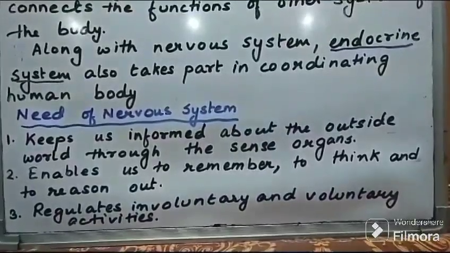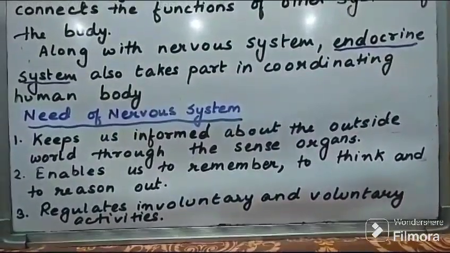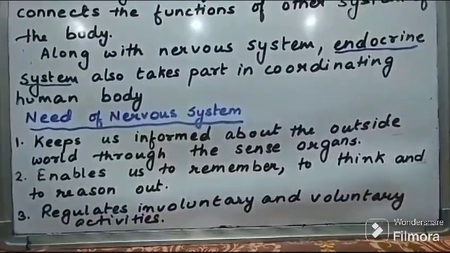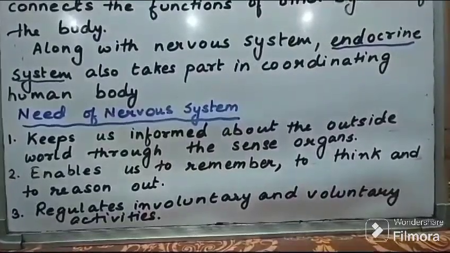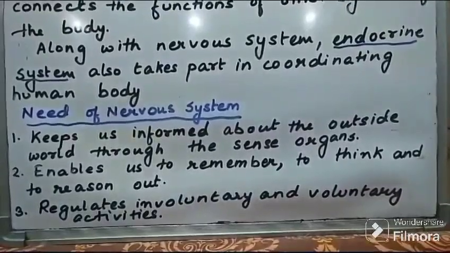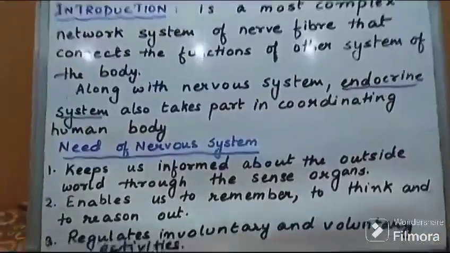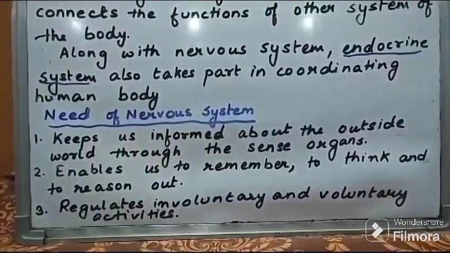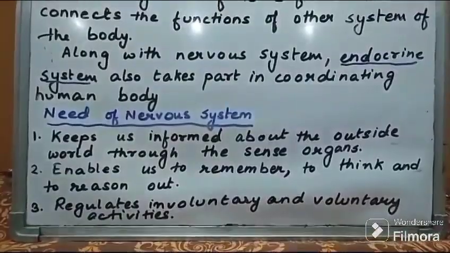Second, it enables us to remember, to think, and to reason out. The reasoning power, the thinking, and the controlling of our emotions and thoughts, it is helping us in that too. Number 3, it regulates involuntary and voluntary activities. So the involuntary actions, which are not under our control, and the voluntary actions, which are under our control, both are controlled and regulated by this.